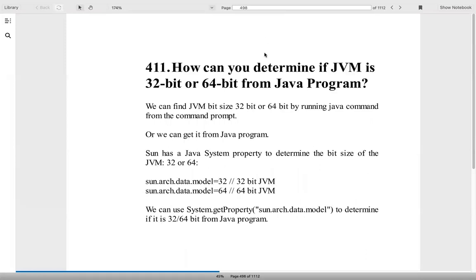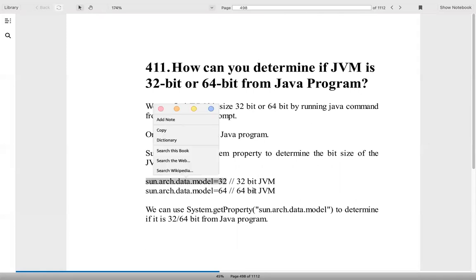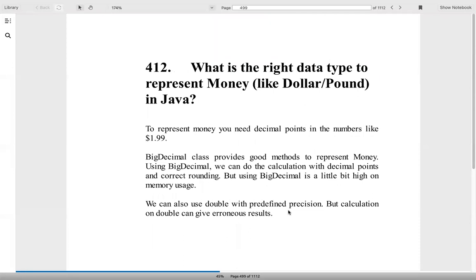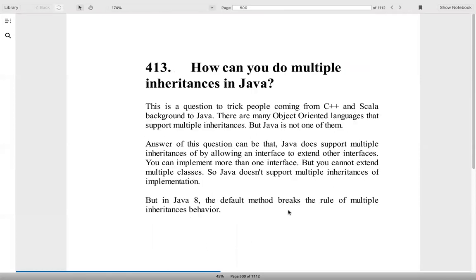Now, how can you determine if the JVM is 32-bit or 64-bit in a Java program? You can use this code to check, or you can use System.getProperty to determine which it is. And then what is the right data type to represent money? I think you need decimal, so BigDecimal can be the right data type.